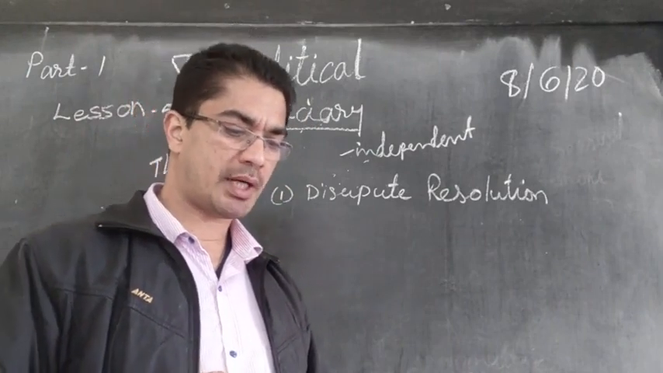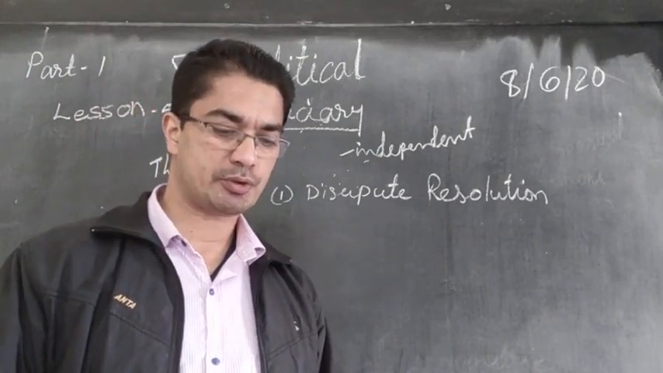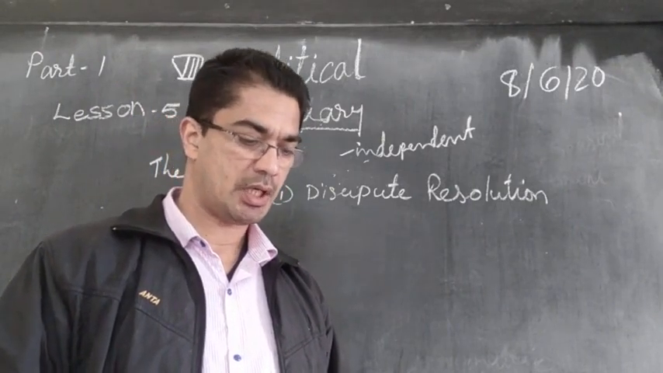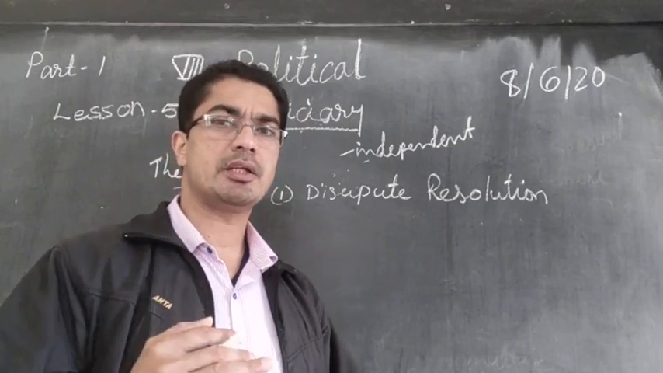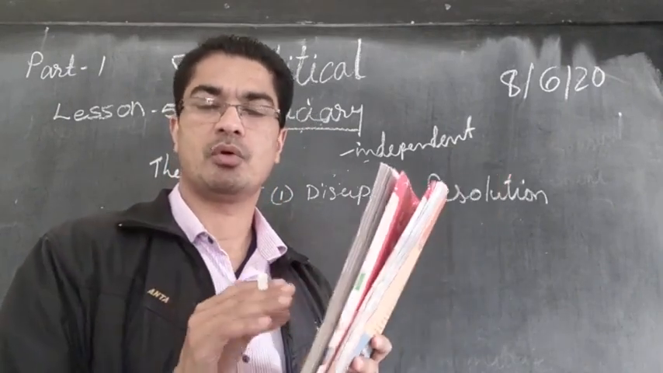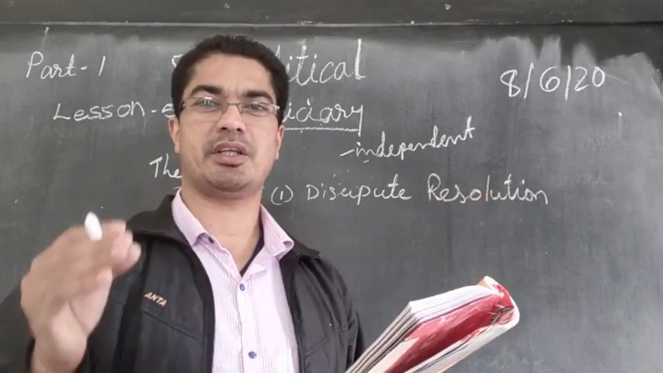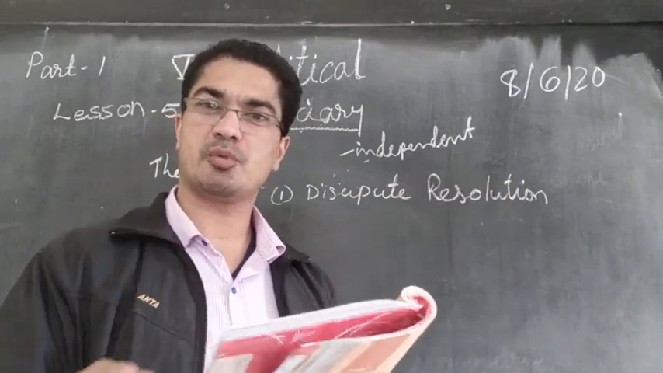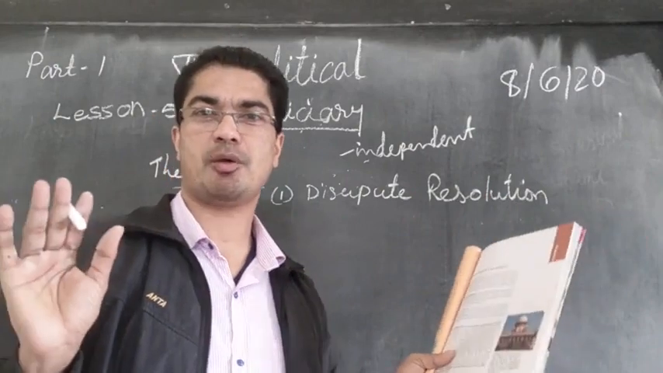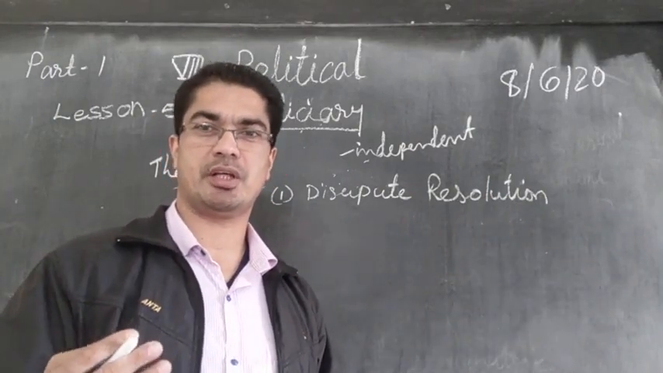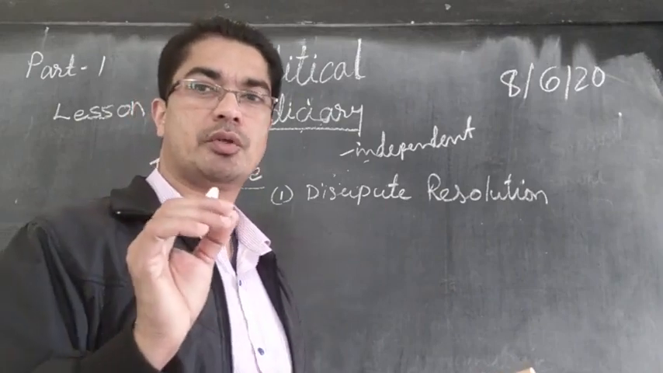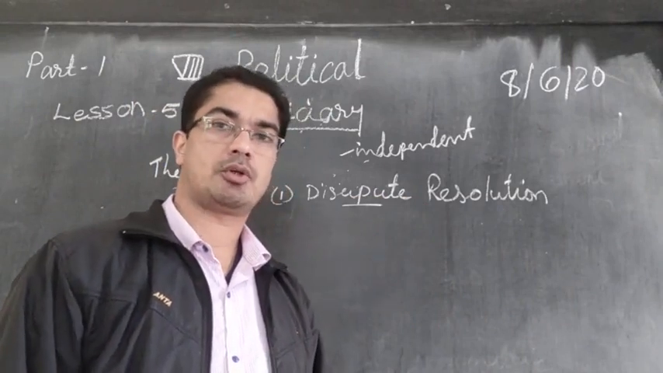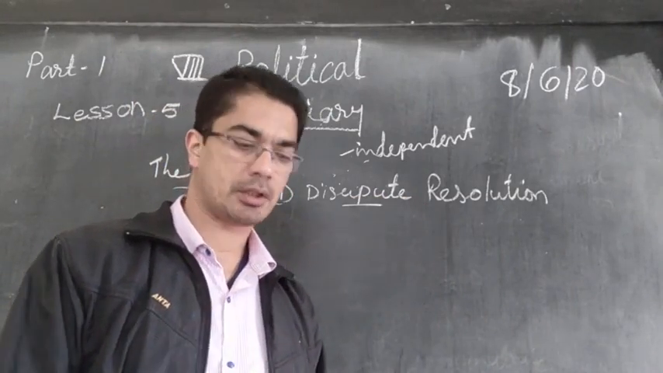So the judicial system provides a mechanism for resolving disputes between citizens and the government, between two state governments, and between central and state government. So any dispute can be between two people, or between a person and the state government, or between two state governments, or between one state government and the central government. Whatever type of disputes are there in our country, we can approach the court and they will give you the verdict, they will give you the solution. So that is the first duty of the court, to solve the disputes in the country.